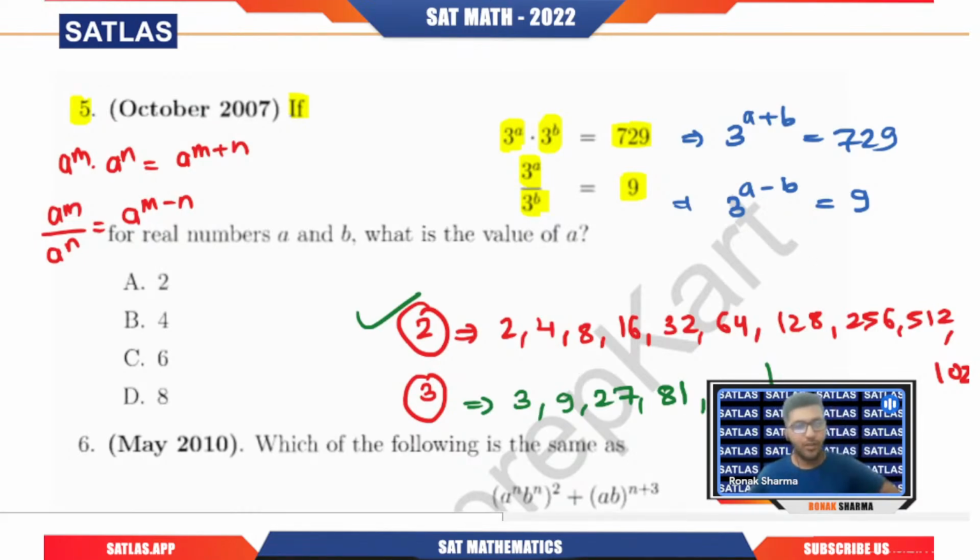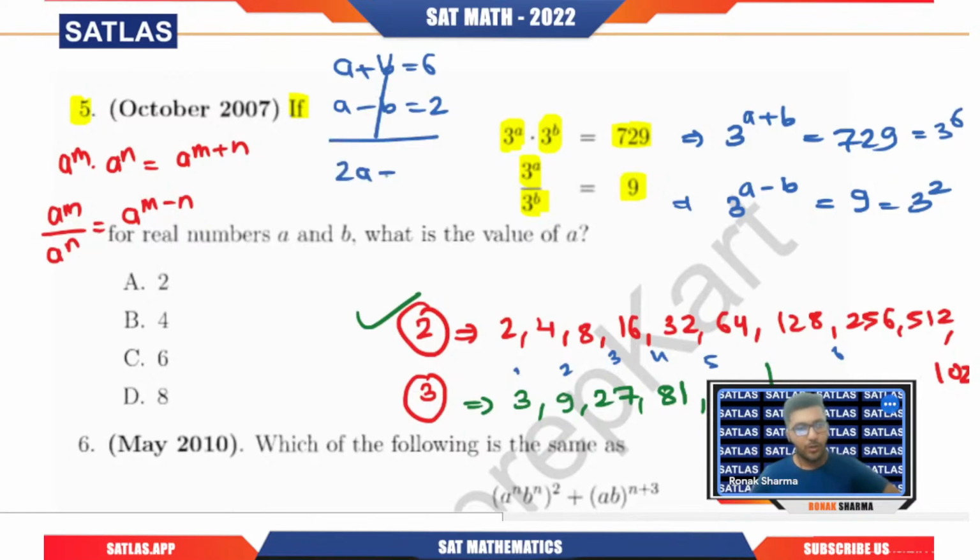So we are going to write 3 raised to power 6, because 1, 2, 3, 4, 5, 6, and 9 will be 3 square. So we have two equations: a plus b equals 6, and a minus b equals 2. Clearly if you add these two equations, b will cancel out. 2a equals 8, and that means a equals 4. So this is the answer.